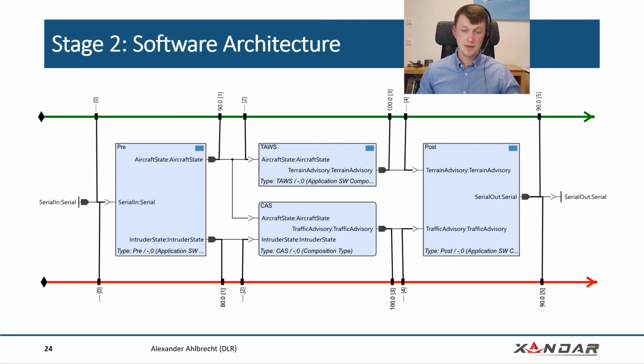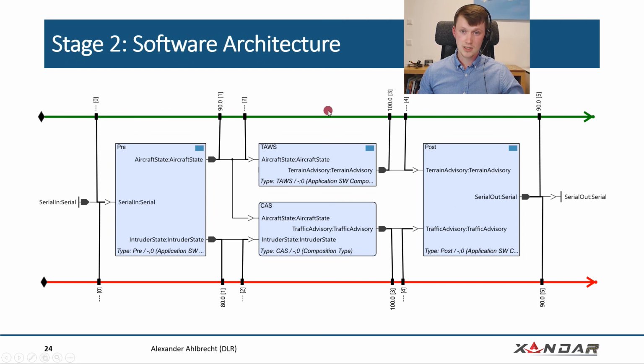The same can be done then also for the software architecture. In the software architecture, we just took the logical architecture, refined it a bit, but we also only look at it from a high-level view. So here we also have the terrain awareness and warning, the collision avoidance, and we now included the aircraft state acquisition and the intruder localization into one pre-processing component and have a post-processing component, which is selecting the final advisory that is displayed to the pilot.